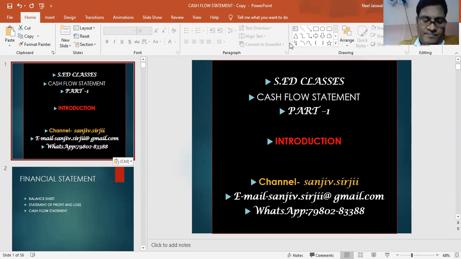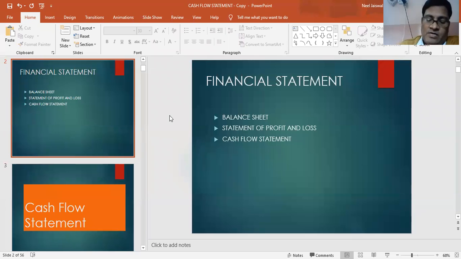Today's topic is cash flow statement. What is a cash flow statement? But before we do that, first understand what are the different types of statement. The different types of statement are balance sheet, profit and loss, and one more statement which the company prepares is cash flow statement. These three statements are very important.